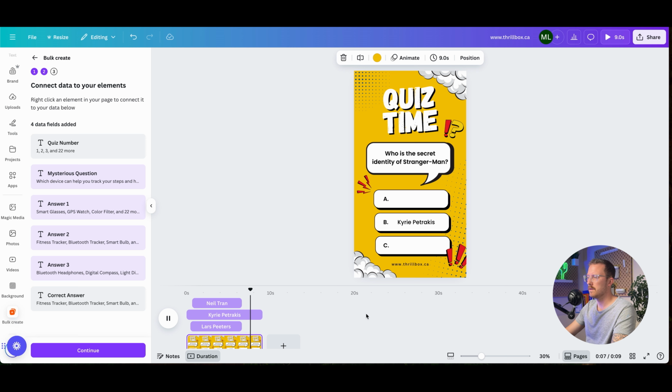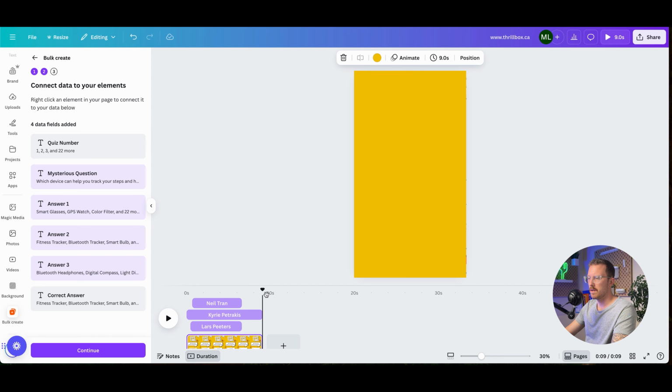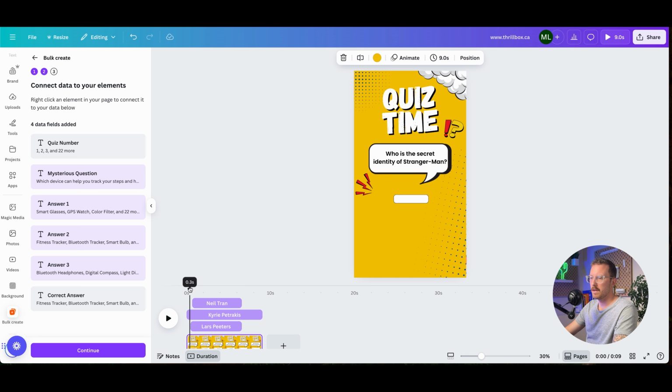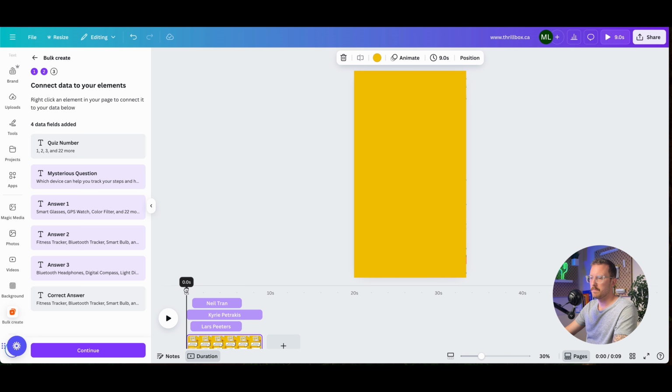The right answer, just like that. So that right there is the quiz. We're going to try and get people to engage with it. It's kind of fun, makes people think a little bit. And for this one, I believe we're not actually going to have to. That's my mistake. We can just shorten the right answer just like that. So now we're going to hit continue.